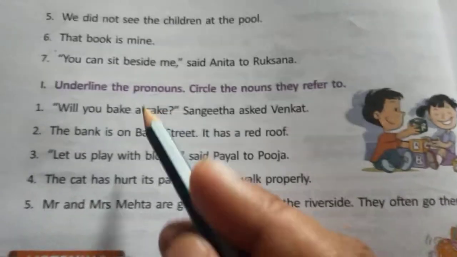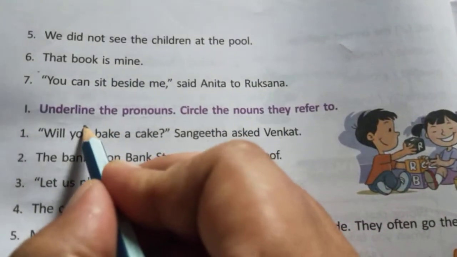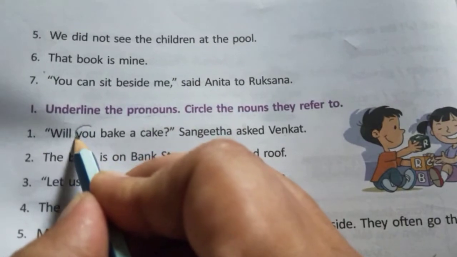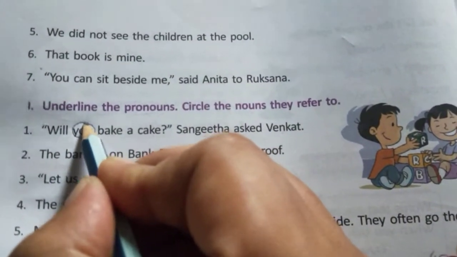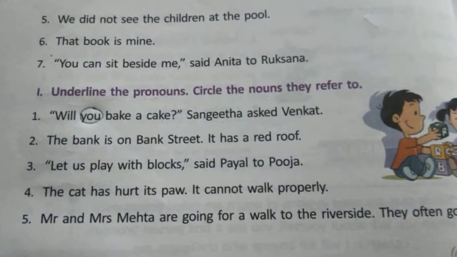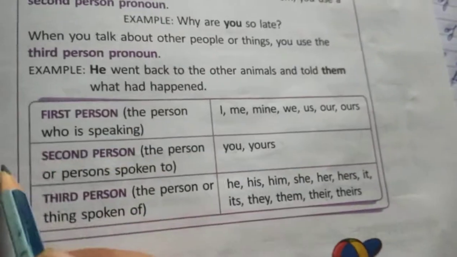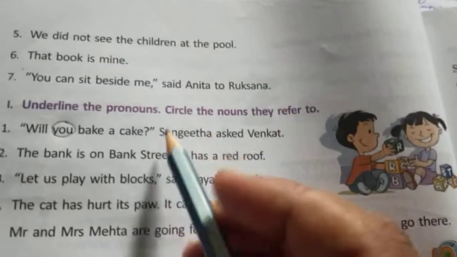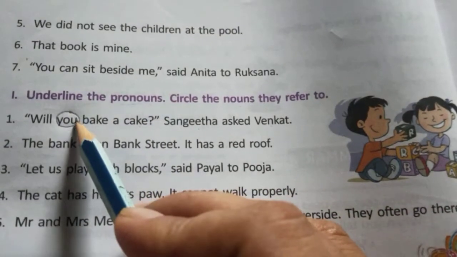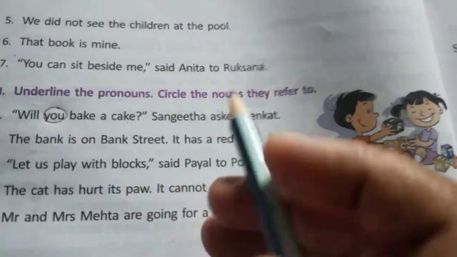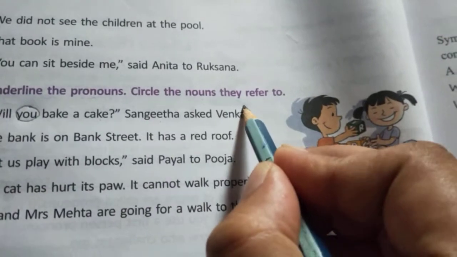Now here, you is the second person pronoun which is used. What is you? You is a second person pronoun.